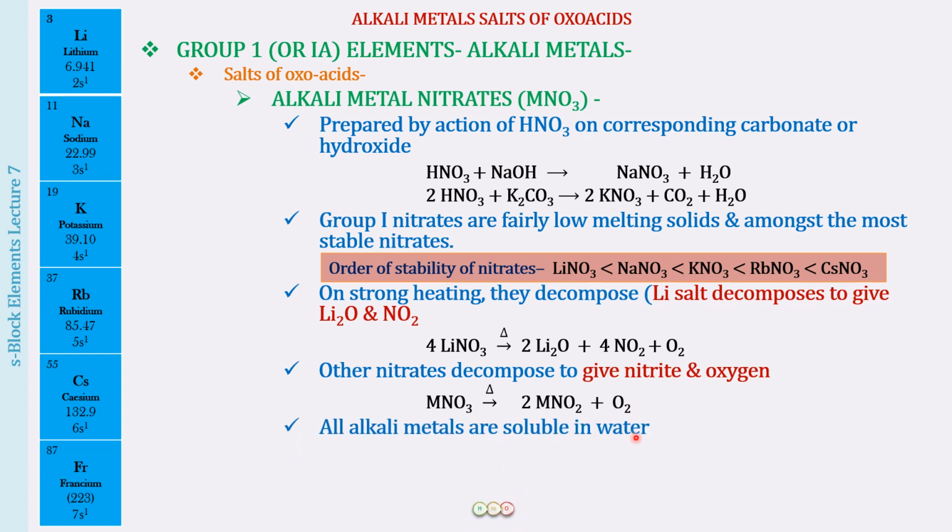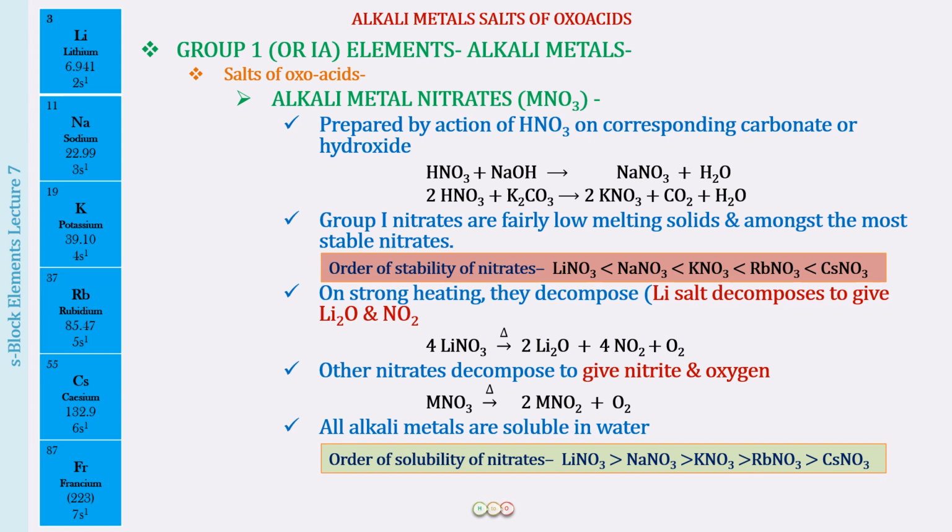All alkali metal salts are soluble in water, and down the group the solubility is going to decrease. This nitrate solubility follows the same trick that I told you: see the maximum difference in the size of the cation and the anion.